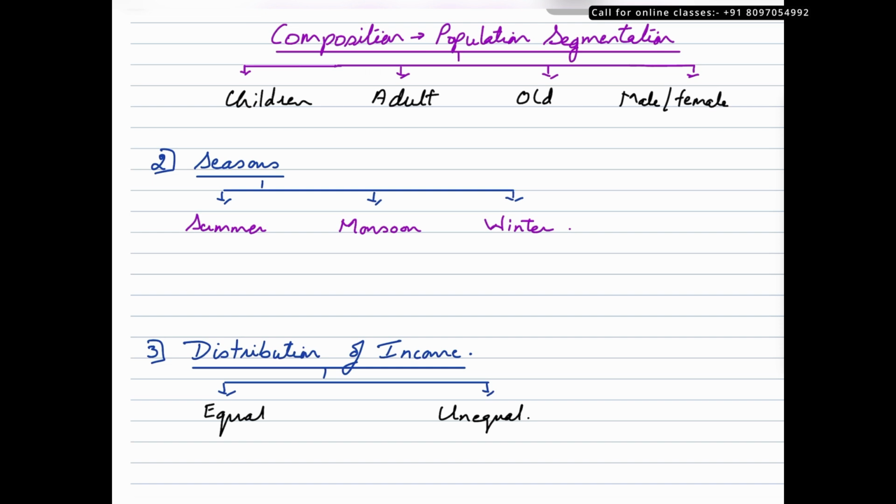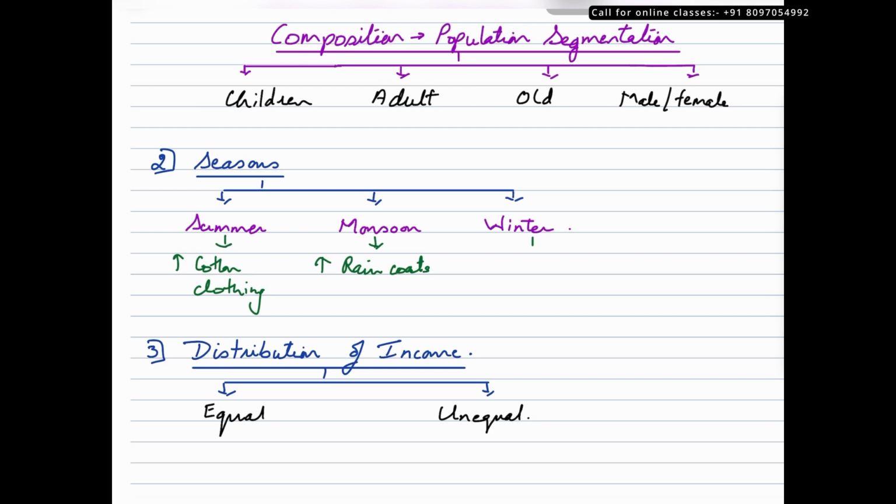For example, if a region has hot climate or there is summer, there will be high demand for cotton clothing, right? People will be demanding a lot of light clothing to keep themselves cool and calm during the hot climate. During monsoons, you may have a high demand for raincoats or rain-oriented utilities like umbrellas, shoes, and so forth, right?